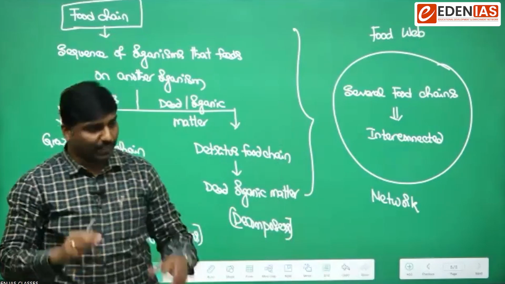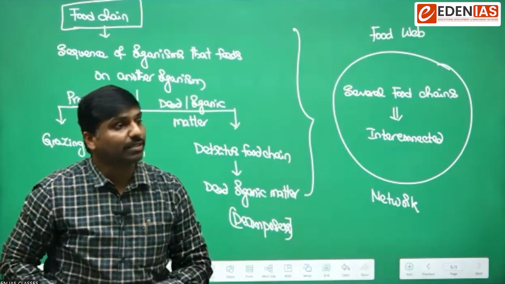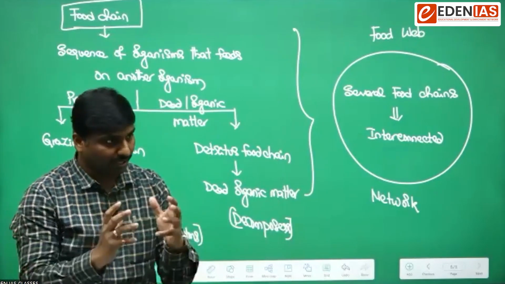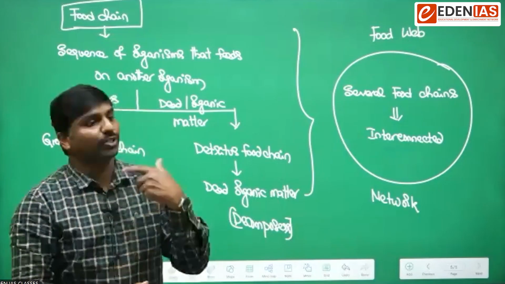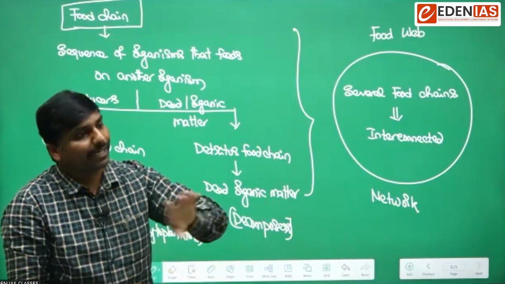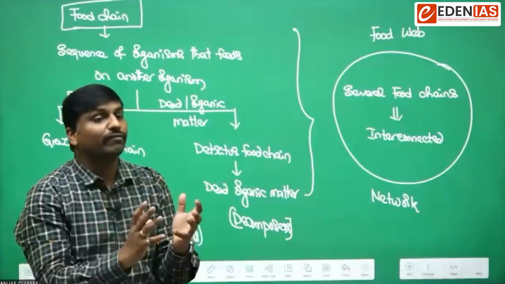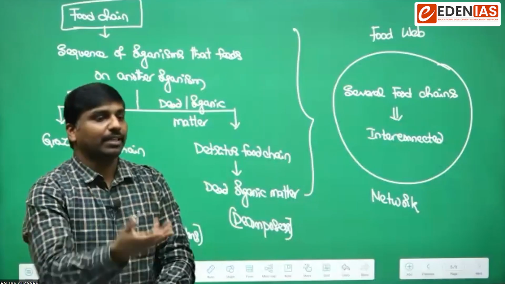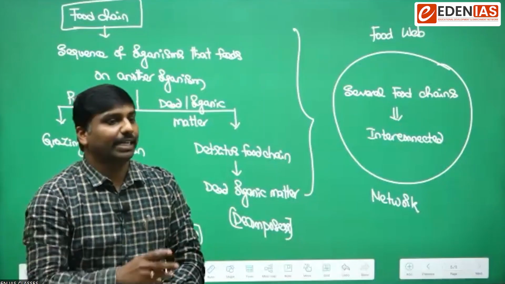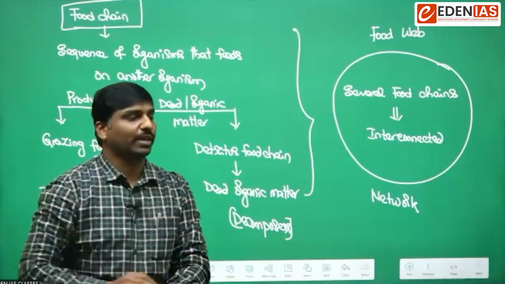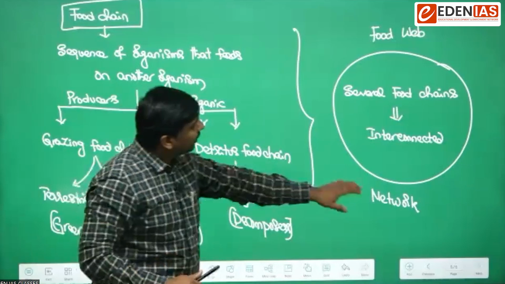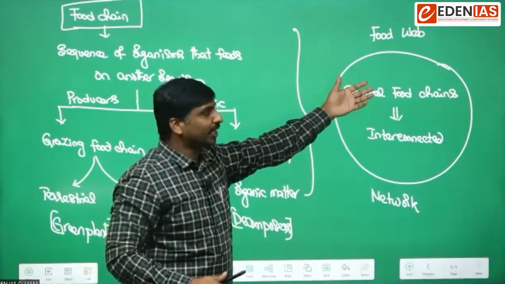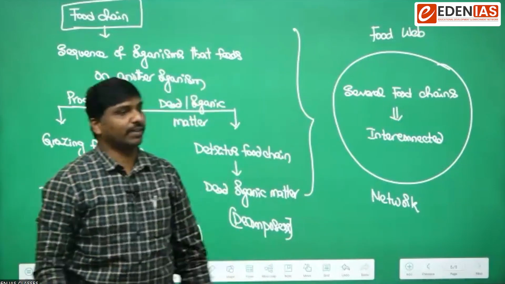Web itself is a network. And what does this network consist of? Various units. What are the units of a food web? The various units of a food web are different food chains, and these different food chains are interconnected by various trophic levels. That network of several interconnected food chains is nothing but a food web.